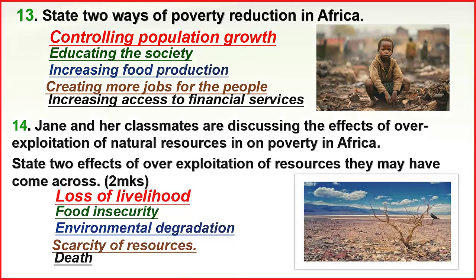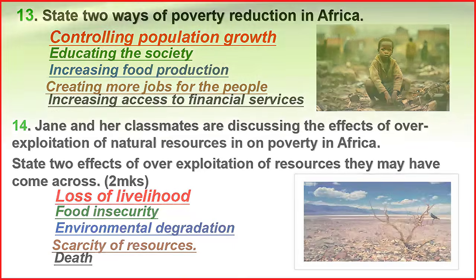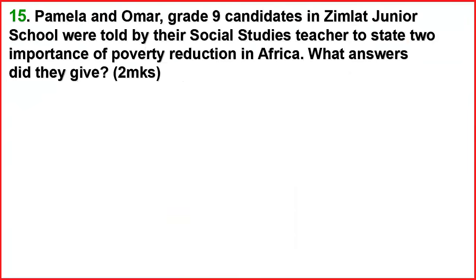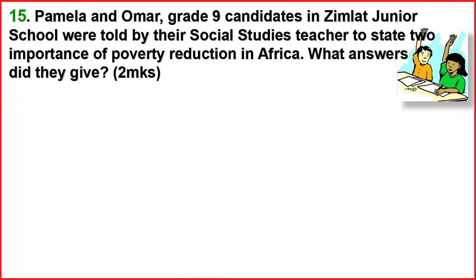Then we have number 15. Let's go to question number 15. Pamela and Omar, grade 9 candidates in Zimlat Junior School, were told by their social studies teacher to state 2 importance of poverty reduction in Africa. What answers do you think they gave?